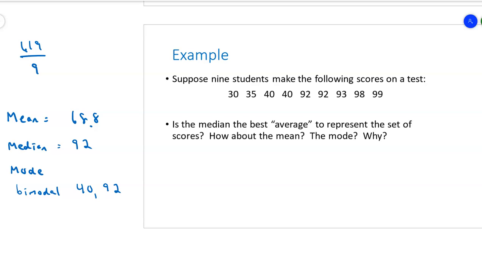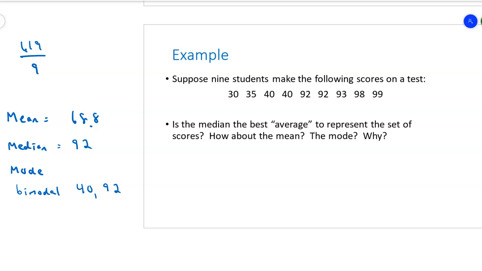The median is probably not the best indicator of how the class did in general, because a median score of 92 includes only that high one. Could it be that the mode helps me to see that there's a group of test scores in the 40s and a group of test scores in the 90s? I'll go with that. The mean could be interesting, but you realize nobody got a D on the test, right? 68.8, nobody scored in the 60s.